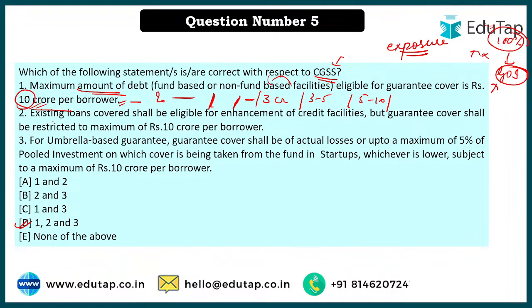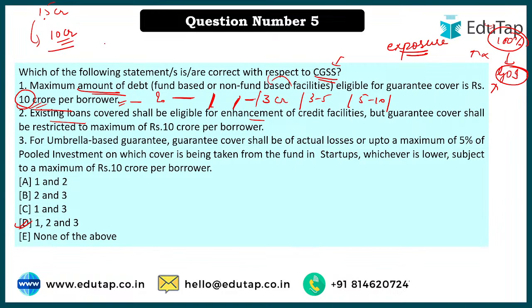Let's talk about the second one. Existing loans covered, what does it mean? For example, I have already taken a loan, but I want to be extended under this particular scheme. I'll tell you with an example. First of all, you have to understand you can take n number of loans, n amount of loan. The government is not stopping you with that. The government is saying we'll just cover up to 10 crore only. For example, if somebody has taken 15 crore, they can take up to 10 crore.